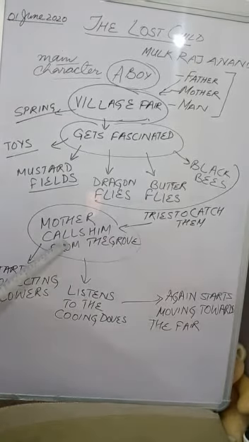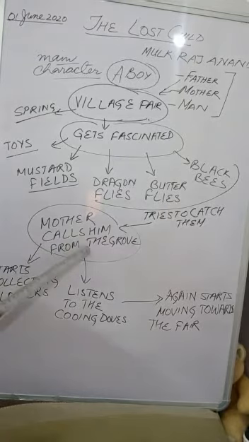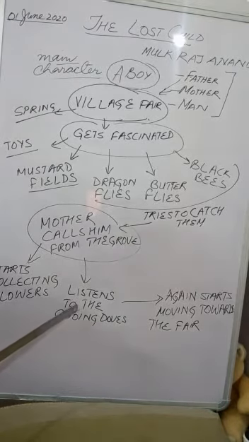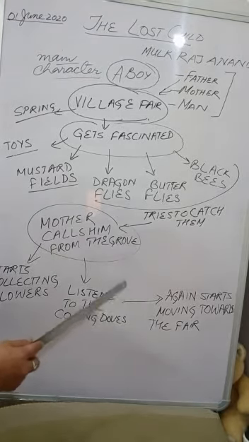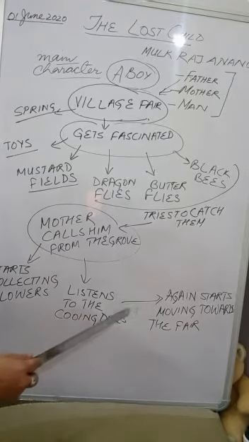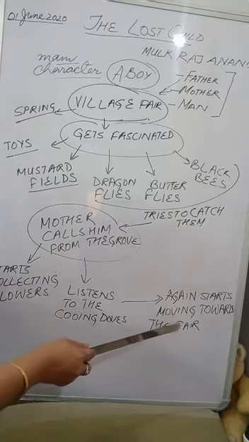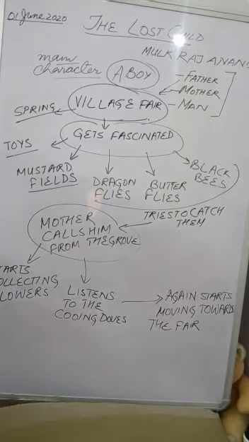So he runs to the mother, and the moment he enters the grove, some flowers fall on him. So he starts collecting those flowers. Those falling flowers attract him, and he starts collecting those petals and flowers. And there he also enjoys listening to the cooing of the doves. There are birds that are cooing, so he enjoys listening to them. And again, the parents start moving, and they call the child, and they start moving along with the child towards the fair.